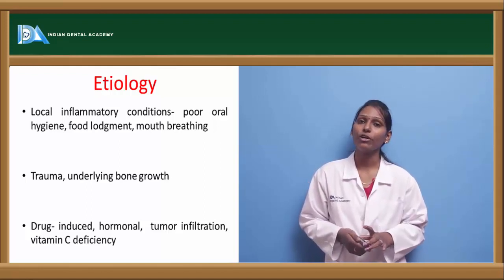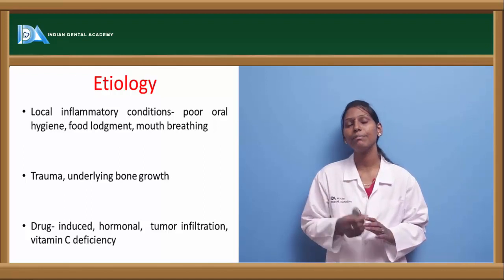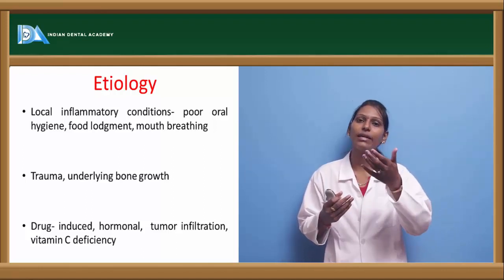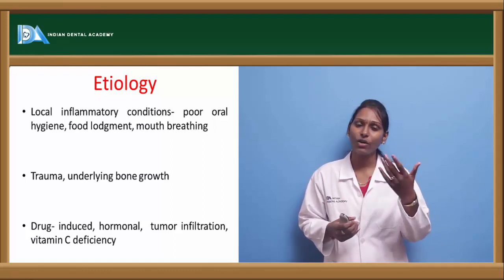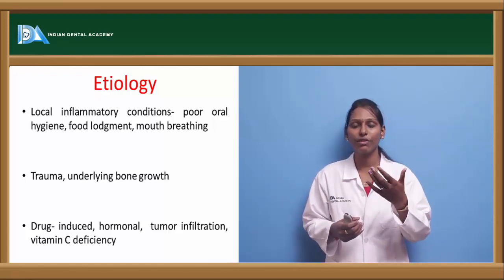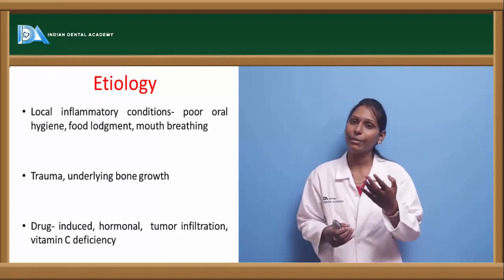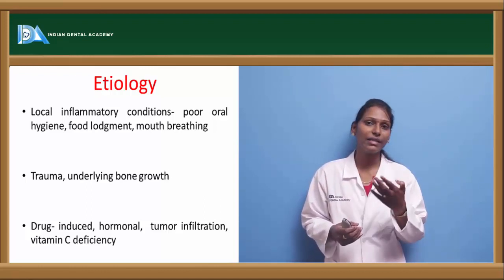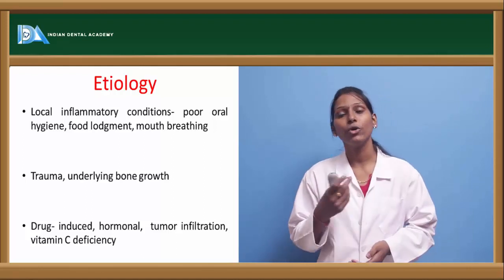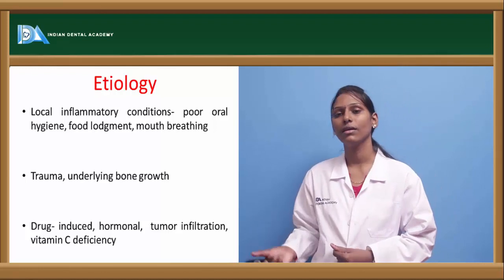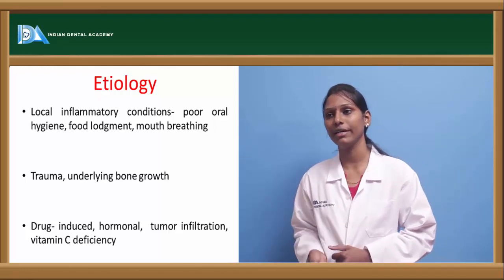Even in cases of mouth breathers, there will be enlargement of the gingiva. For example, in mouth breathers, the upper gingiva is constantly exposed to the outside air or environmental conditions, which will usually dry it off in due course of time, and thus local inflammatory factors act upon that, and there will be enlargement of the gingiva. Poor oral hygiene and food lodgement can also result in gingival hyperplasia or gingival enlargement.